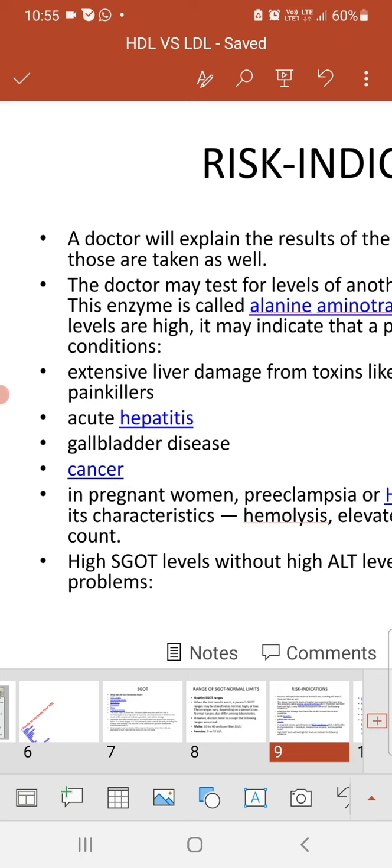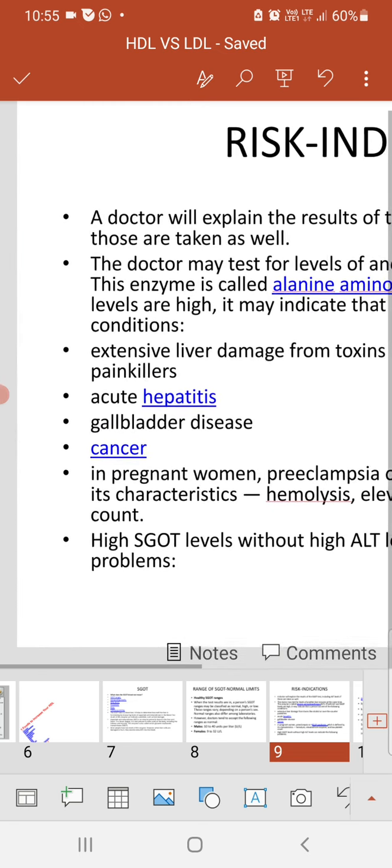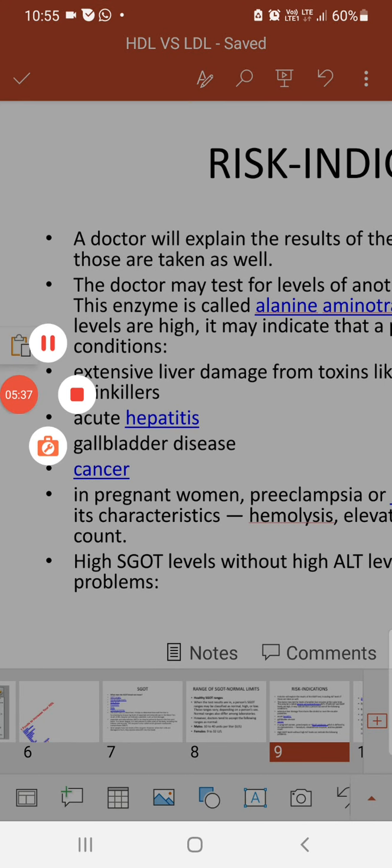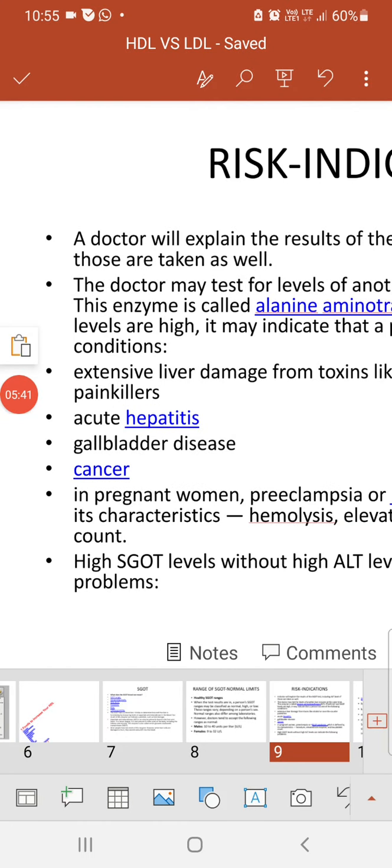Another condition is gallbladder disease. If the liver is okay but there is some damage in the gallbladder, or in a cancerous condition also, the SGOT and ALT range will be high.